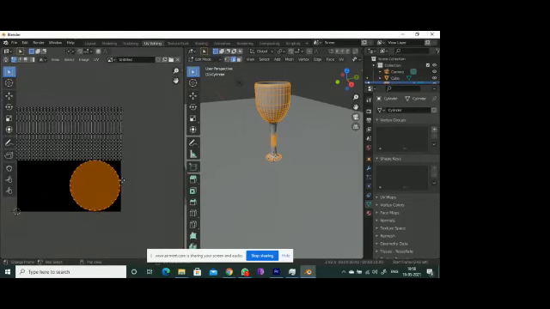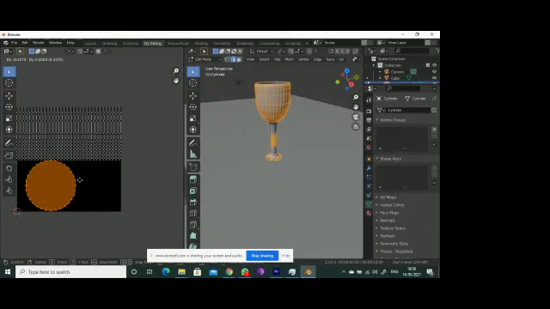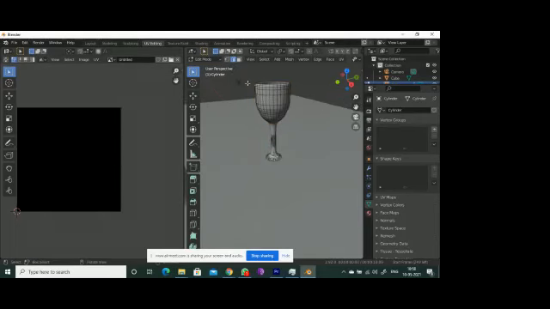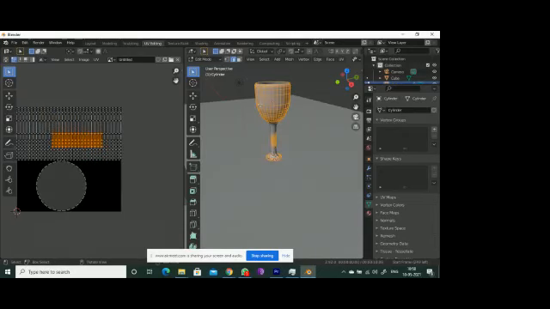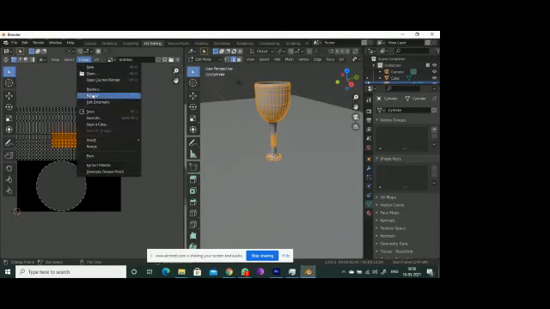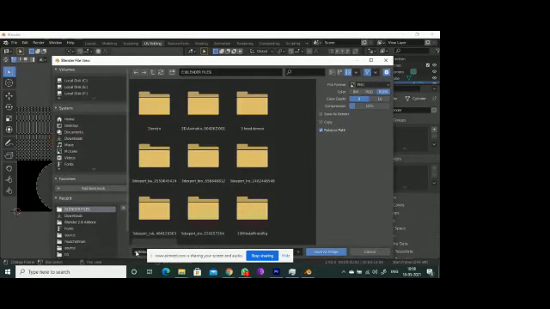You can grab this one with G. If you press G, you can shift this to here, here, here, etc. It's up to you whether you want this one here or not. If I select this one, you can save it. Image, save. Glass UV. Okay, I will save this one.